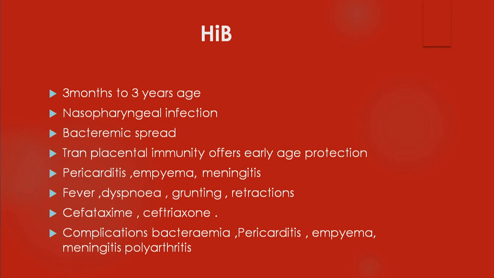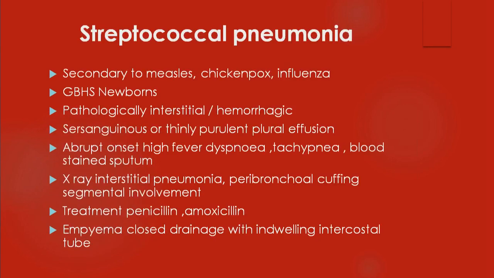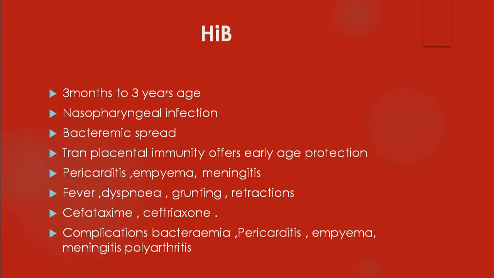Next. Hib complications are much less common nowadays with immunization. There is nearly a 90% reduction in morbidity with immunization. That is the effect of vaccines. Next. Streptococcal pneumonia usually follows a viral exanthem like measles. Next slide.